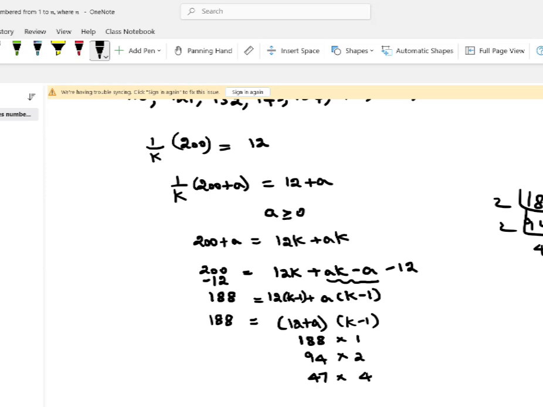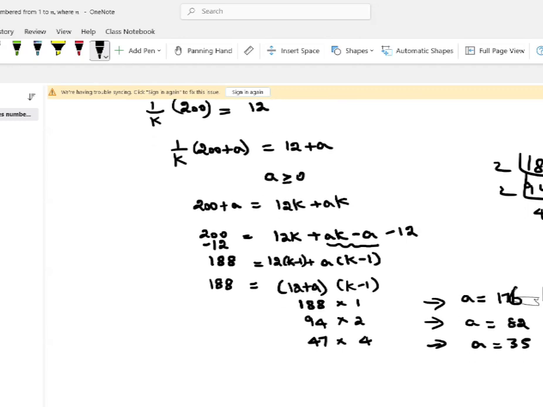If 12 plus a is equal to 188, this case will give a value equal to 176 and k value equal to 2. Further, if 12 plus a is equal to 94, a value has to be equal to 82 and k minus 1 equal to 2, so k value will become equal to 3. And further, if 12 plus a is 47, that means a value has to be equal to 35 and k minus 1 equal to 4, so k equal to 5. Now this created three possible answers, meaning three possible values of n as well.